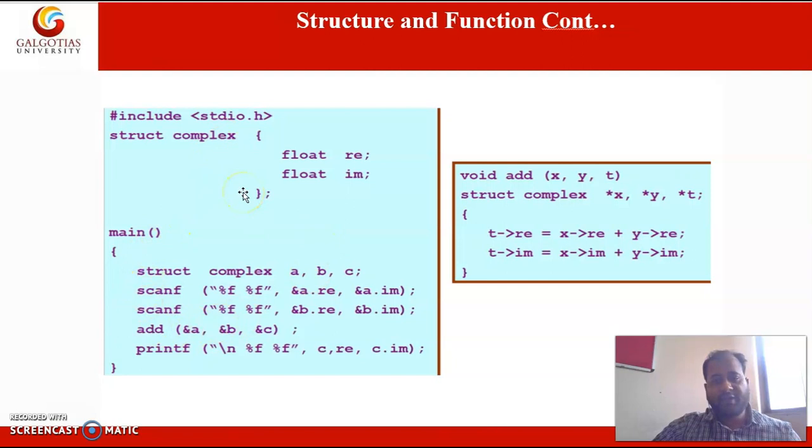In the next example I have passed the addresses of a, b and c, and the same operation has been performed. Here x, y and z are of type complex structure, and I am adding the real part and the imaginary part.